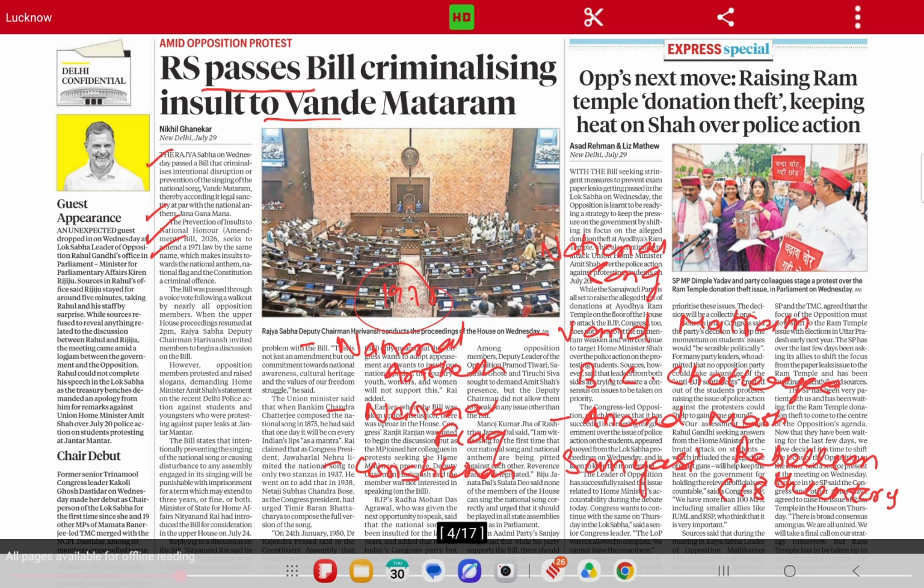But now this amendment bill adds a fourth entity, which is our national song, which says that even insult to the national song will also be treated as a criminal offence.